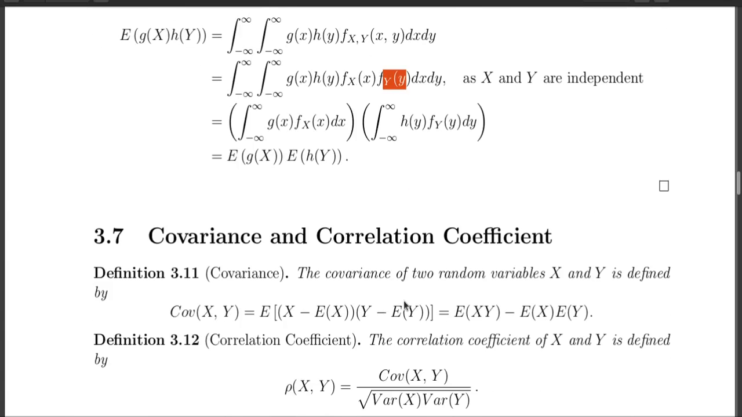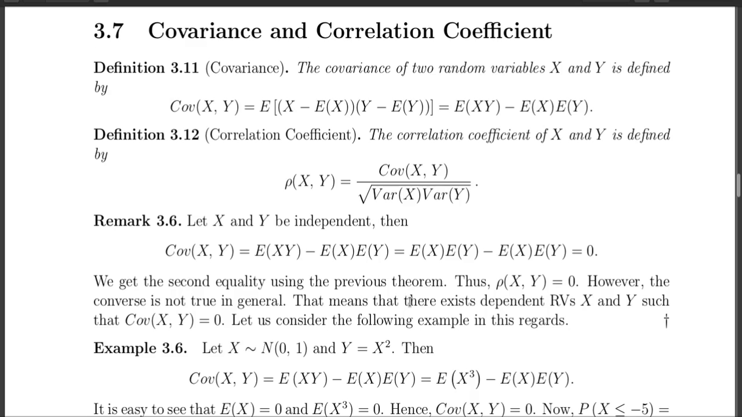Okay. Now let us see two new quantities, two new measurements. One is called covariance, another is called correlation coefficient. So firstly, what is the definition of the covariance and what is the definition of the correlation coefficient? Then I will come to the physical meaning of these two quantities.